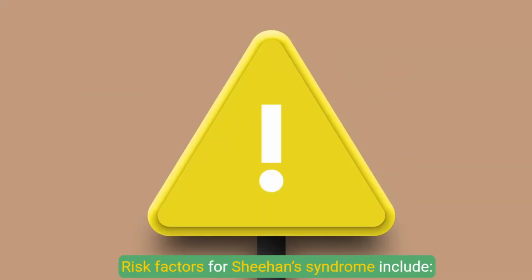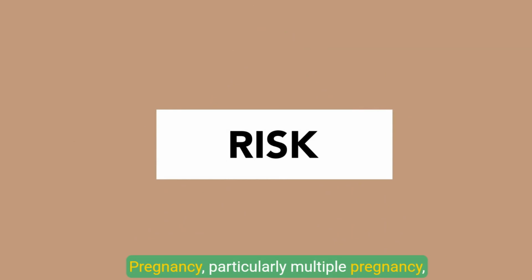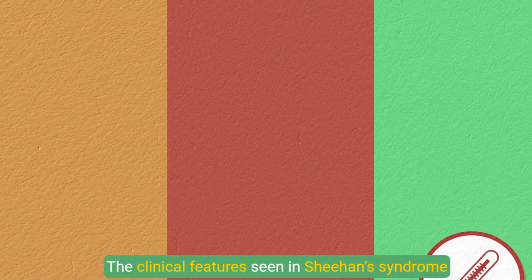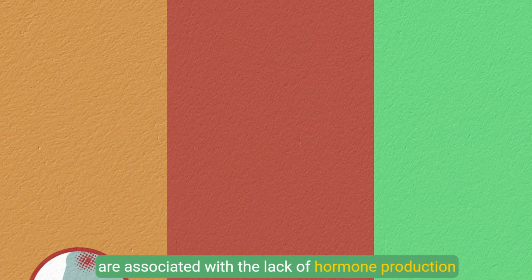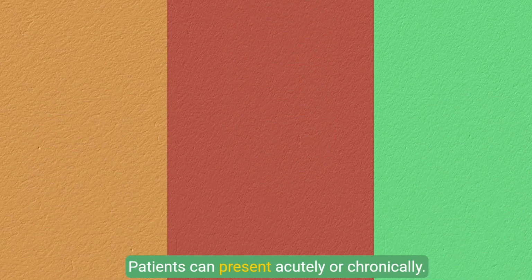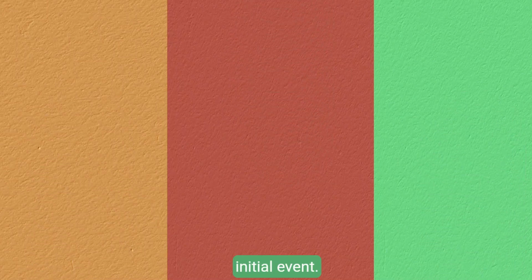Risk factors for Sheehan syndrome include pregnancy, particularly multiple pregnancy, placental abruption, placenta previa, preeclampsia, severe PPH, history of autoimmune disease. The clinical features seen in Sheehan syndrome are associated with the lack of hormone production by the anterior pituitary gland. Patients can present acutely or chronically. Commonly, women present months to years after the initial event.